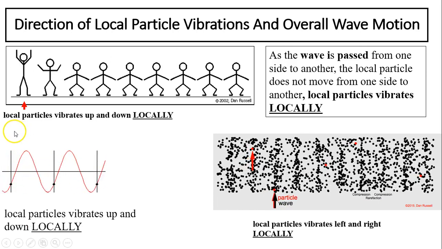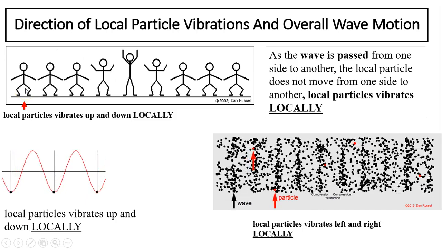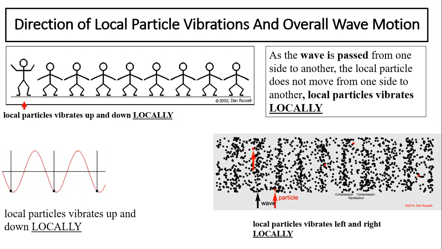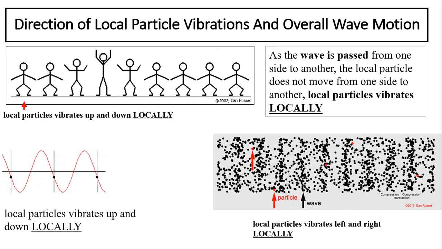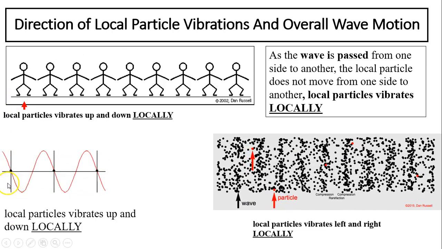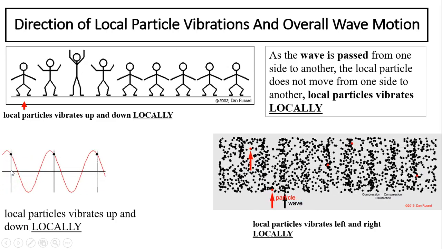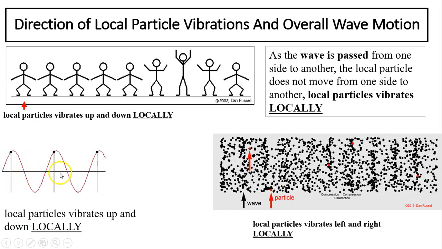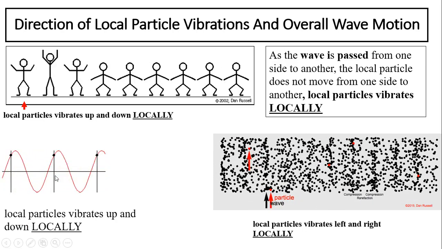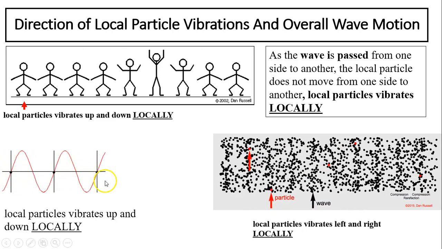Take a look. This is an animation of a stadium wave. This is a local particle. How does a local particle move? It only moves up and down locally. It doesn't go from left to right as the wave does. Here is another wave. This is a local particle on the wave. You see that local particle? How is it moving? It only moves up and down locally. Here is another local particle. It only moves up and down locally. It doesn't go from left to right.